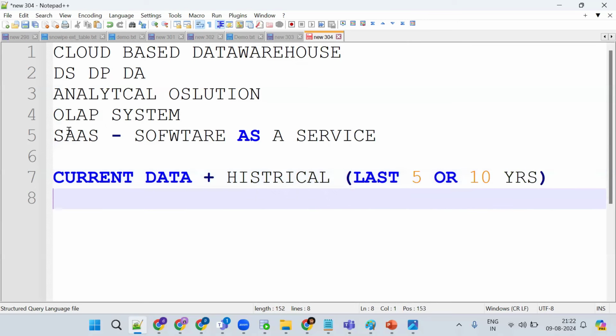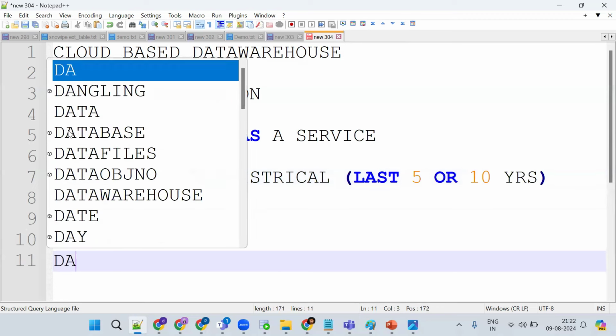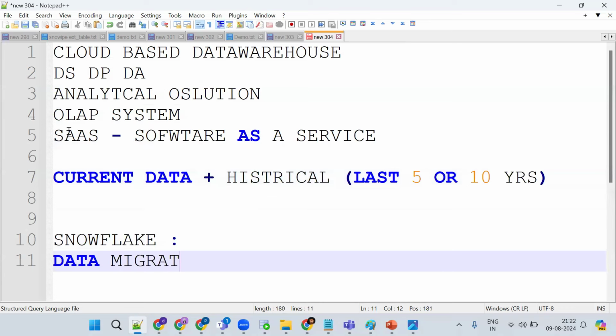Now, the next question. Snowflake is mainly used for data migration projects. This is important. Tell me, what is a data migration project? What exactly does it mean? Anyone? Migration means moving from an on-premises database to another database, on the cloud. You need to transfer the data.